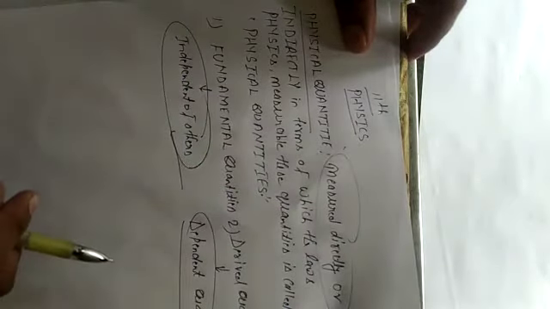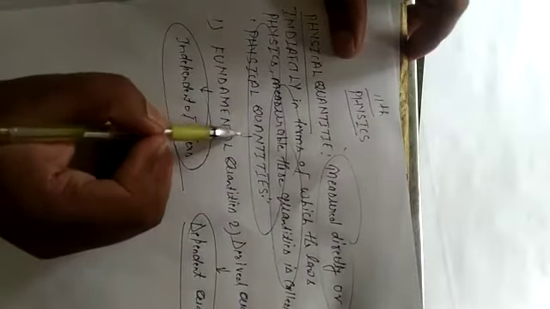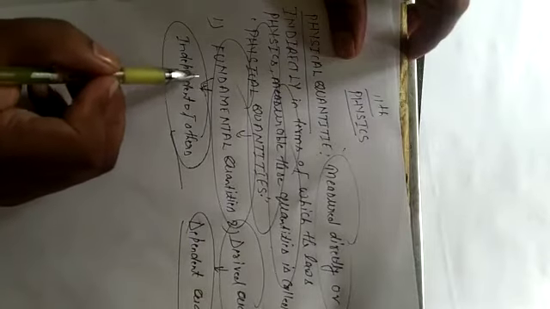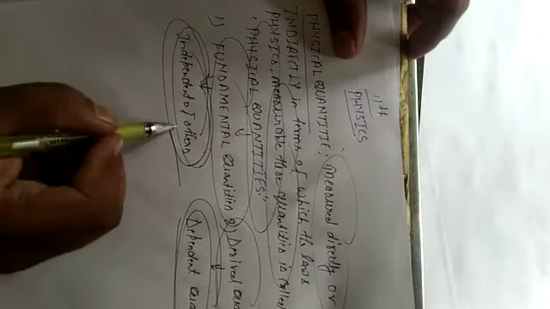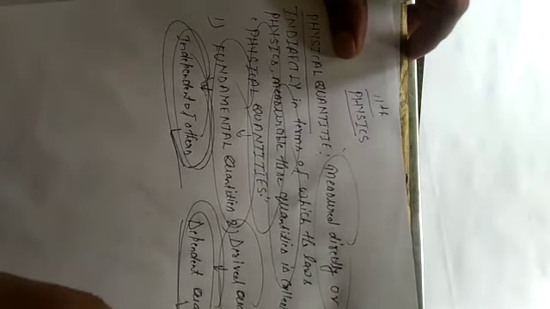Now, consider only the quantities which can be measured directly or indirectly in terms of the laws of physics. These measurable quantities are called physical quantities, and they have two types: fundamental quantities and derived quantities.